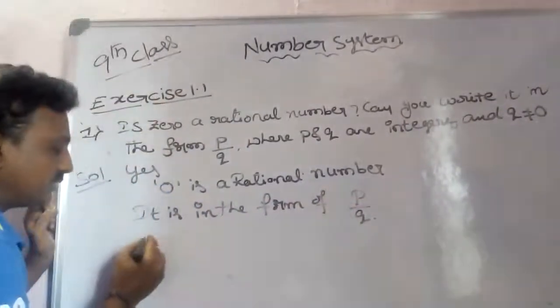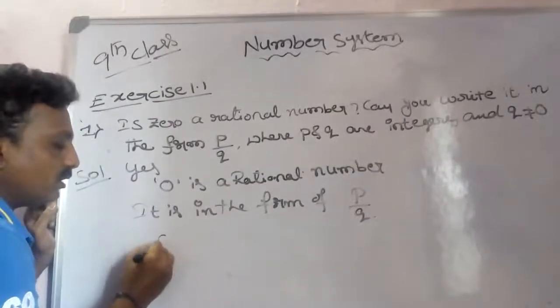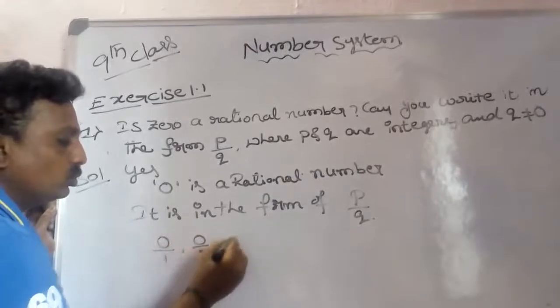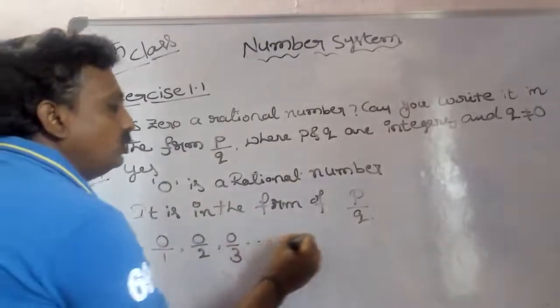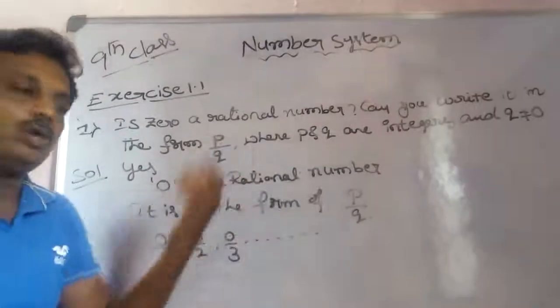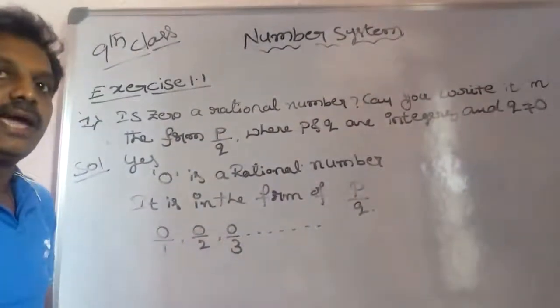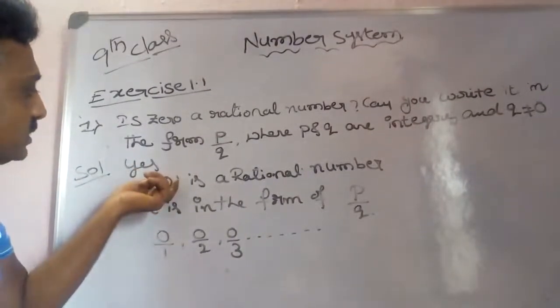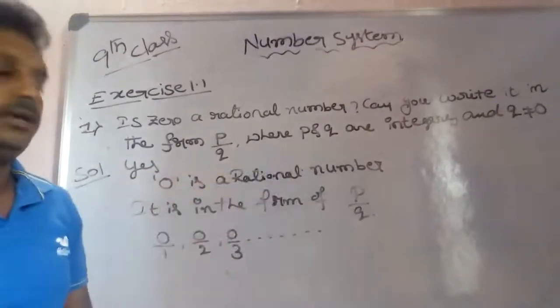Observe this: 0 by 1, 0 by 2, 0 by 3, and so on. Like that we can write 0 by 100, 0 by 1000. So 0 by anything except 0 is 0. So compulsorily 0 is a rational number.